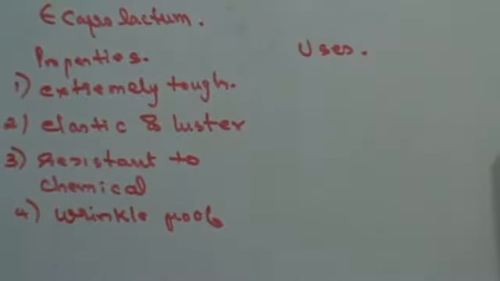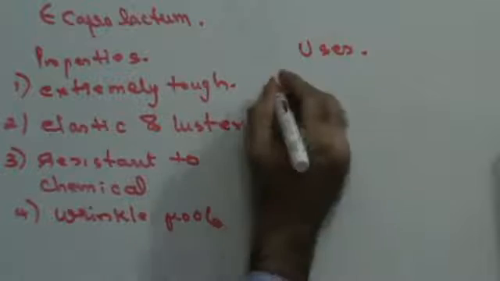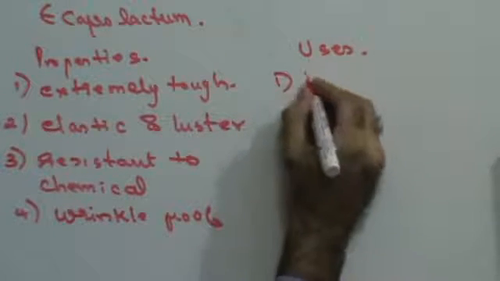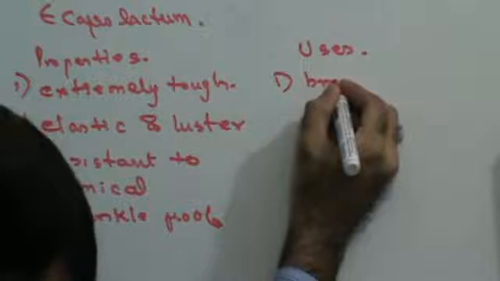Uses. Where do I use this? Right? Again, it is used for manufacture of toothbrush bristles, and for structures of surgery, when you have stitches, what is the thread used? That thread uses nylon 6. Right? Do we get this thing here? So nylon 6 is used for bristles of toothbrush.